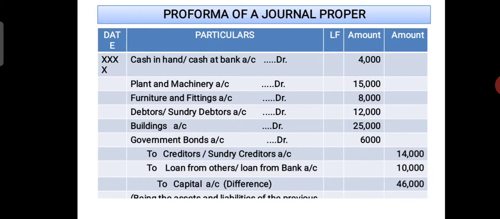So narration, here we have to write the narration as being assets and liabilities brought into the business. That's enough. You can write as being assets and liabilities brought into the business. Okay, so in this way you can prepare the journal pro forma, and you will score 2 marks in the annual examination.